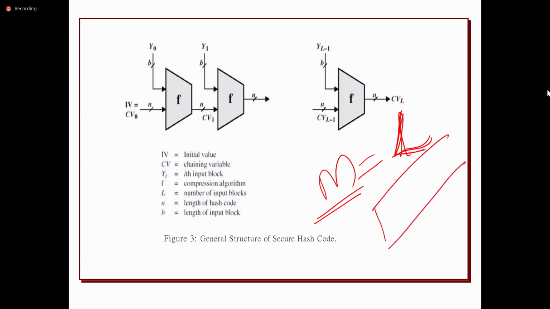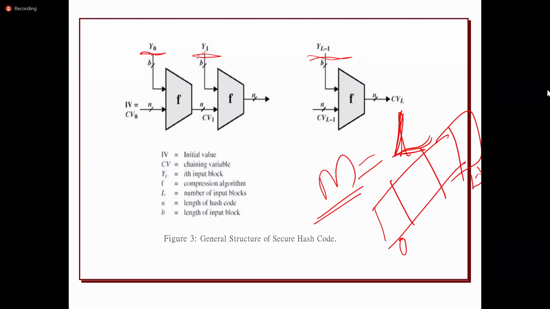Each block will have some fixed size. If you observe this diagram, Y0 is the first block of the message, Y1 is the second block, till the last block YL minus 1. So the message is divided into L blocks from 0 to L minus 1.